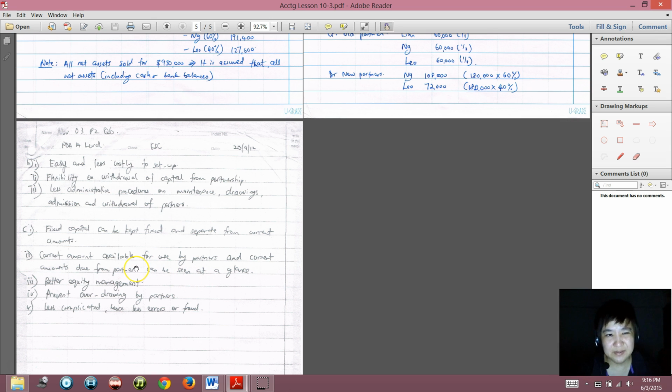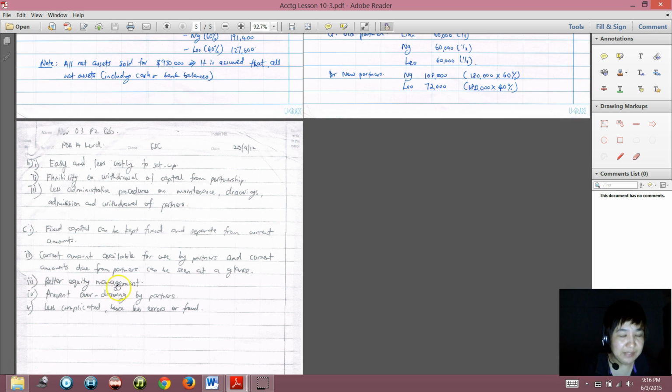Current amounts means funds that are for current use that will go in and out, like partners share of profit, partner salary, interest on capital. All these are current amounts that will be credited and debited yearly, and on a frequent basis. Okay, so the current amount due to or from partners can be seen at a glance. So this is another advantage that I can think of.